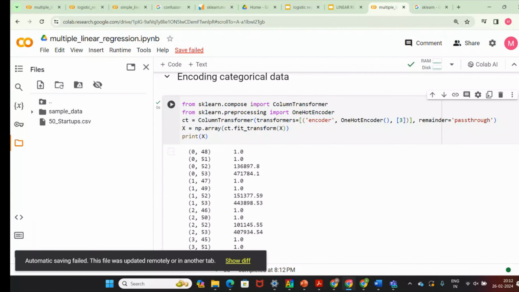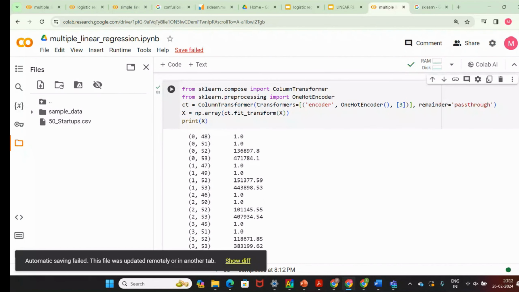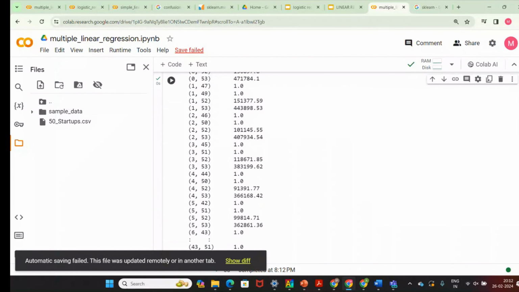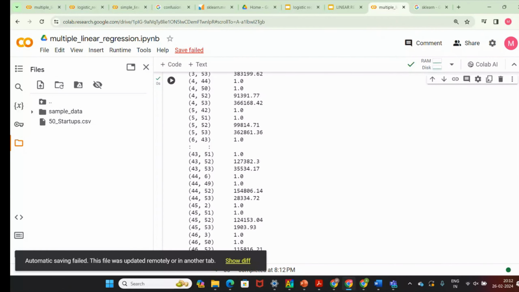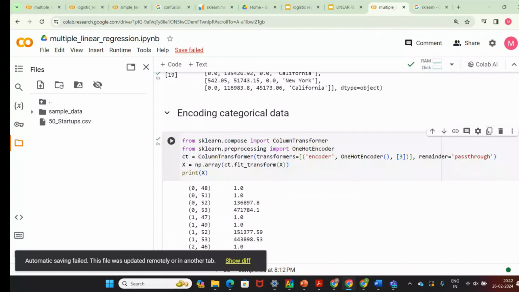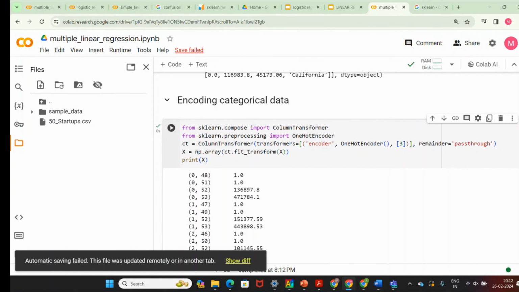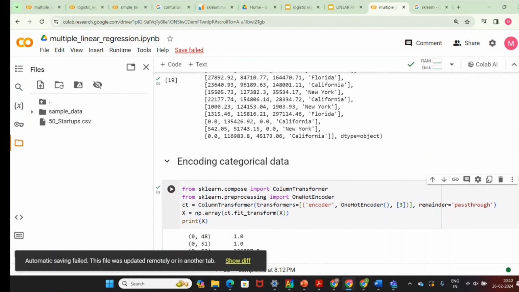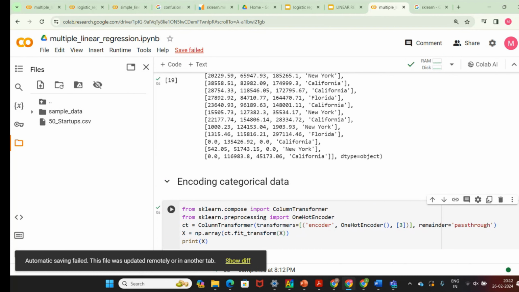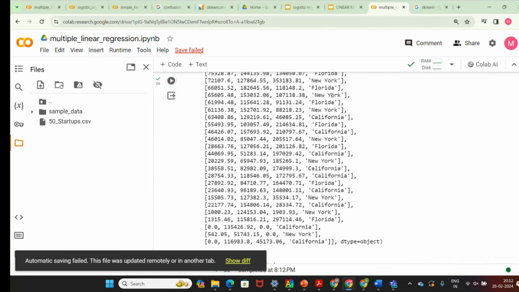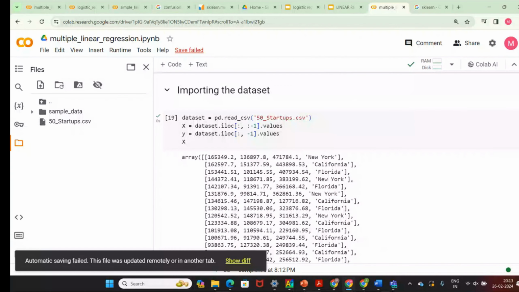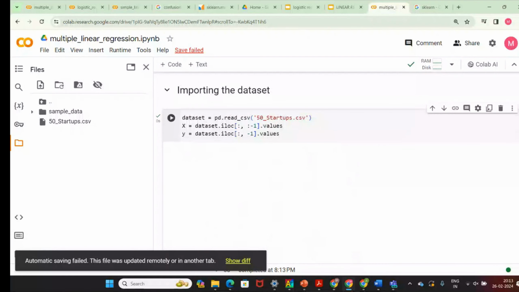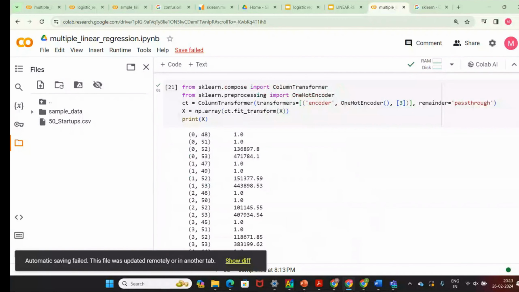Okay, I got it. So now you can see after transforming with the encoder, there will be no New York and California like that. Here you can see lots of things, but after that you will not have anything. Okay, we will see that. We will move on.